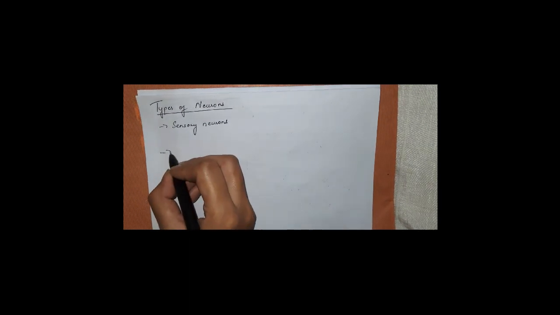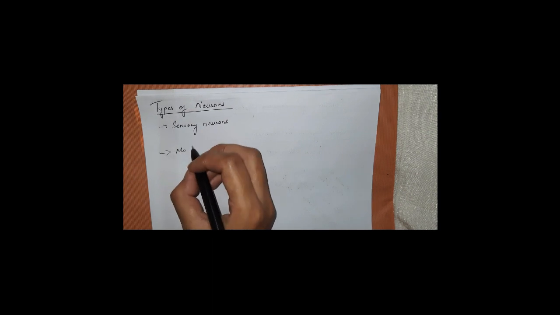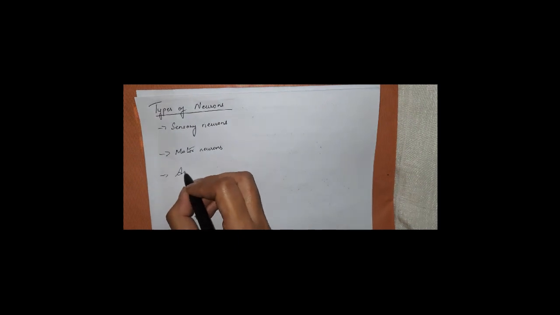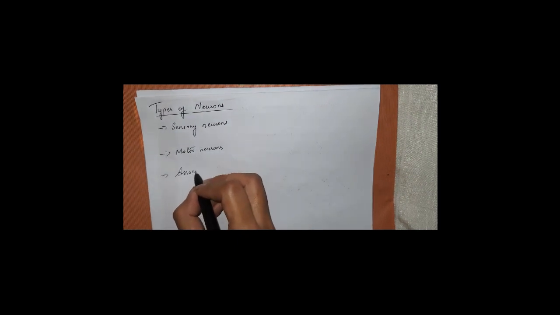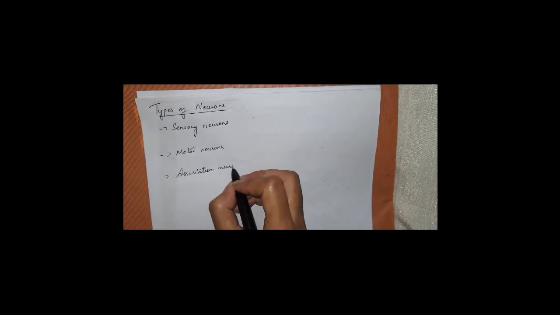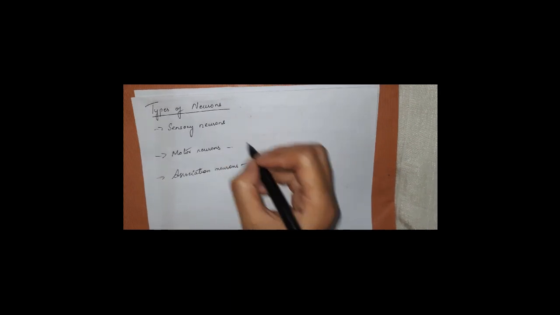The second one is your motor neurons, and the third one you have is your association neurons. Every type of these neurons performs a specific function. So let us first go into details about your sensory neurons.